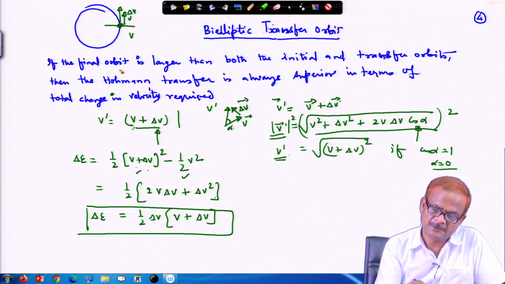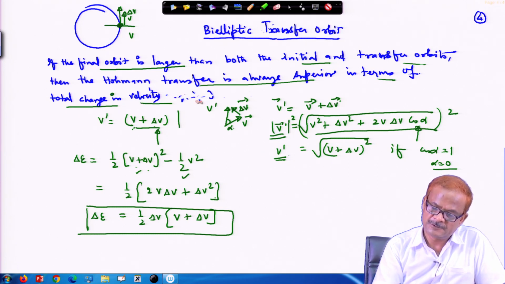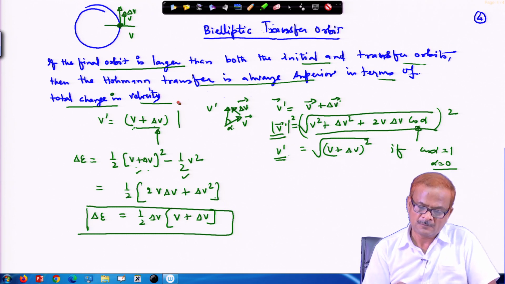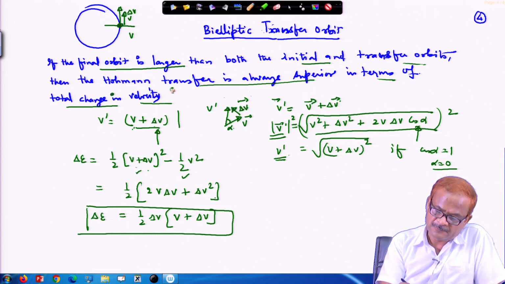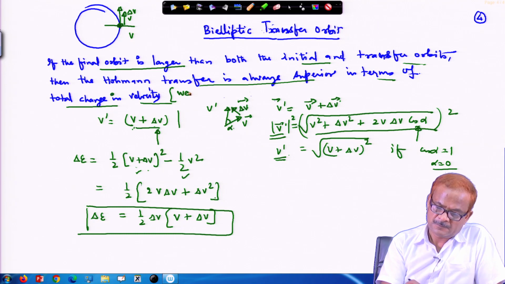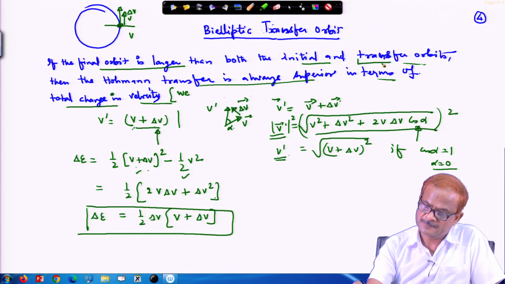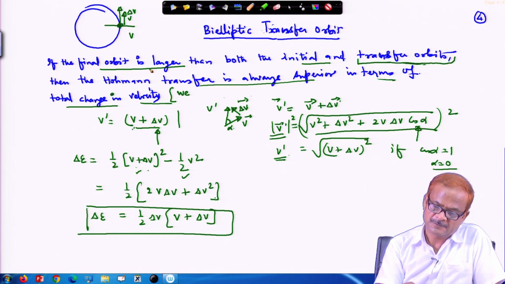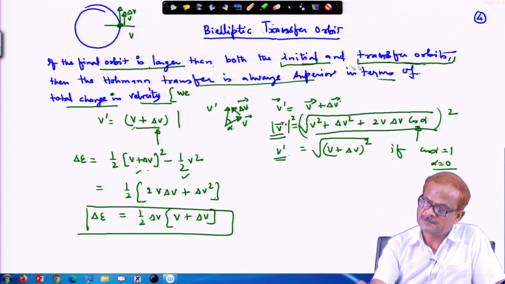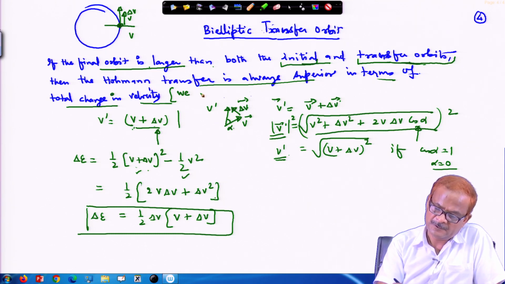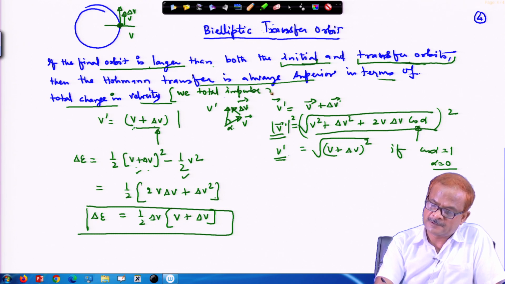Therefore, if the final orbit is larger than both the initial and the transfer orbit, the Hohmann transfer is always superior in terms of total change in velocity. Simultaneously, we have to remember that this holds only if the final orbit is larger than both the initial and the transfer orbit. So the total impulse required will also be minimum.